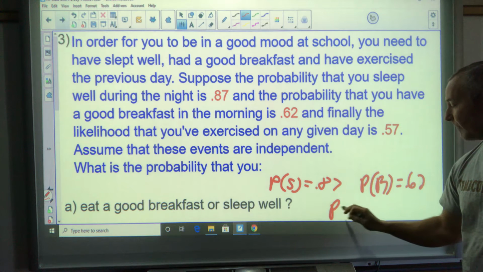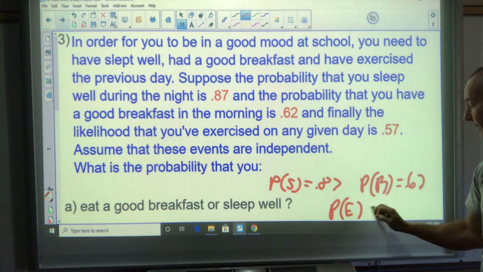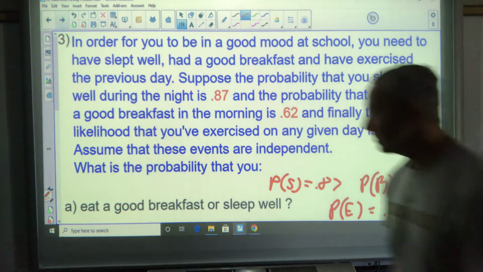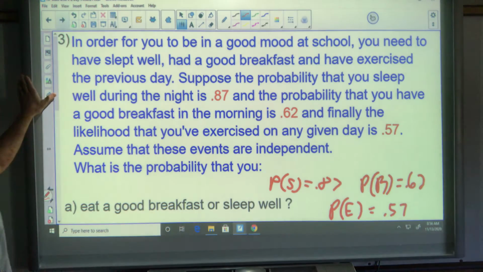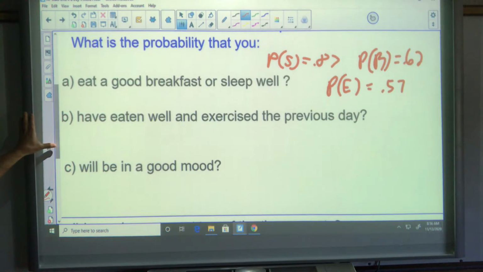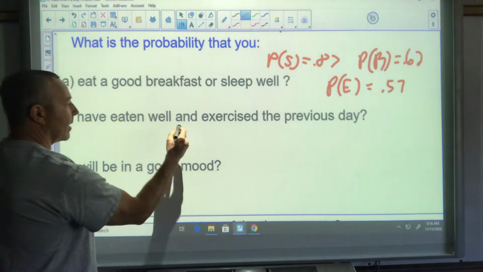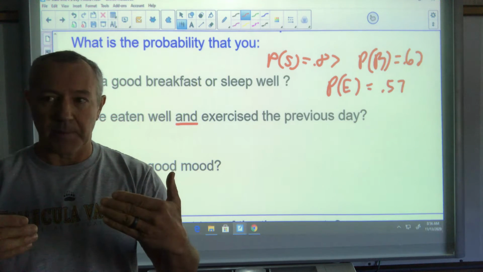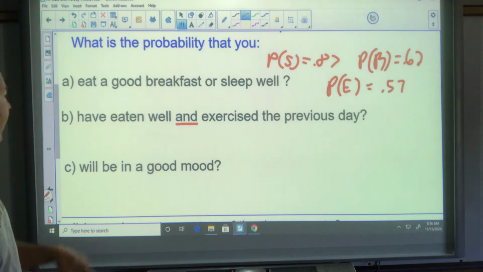And the probability finally of exercise is going to be 0.57. Okay, and remember they are independent, okay? So if I get an and problem, eating well and exercise, independent means that for the probability of 2 events happening that are independent, I multiply them together.